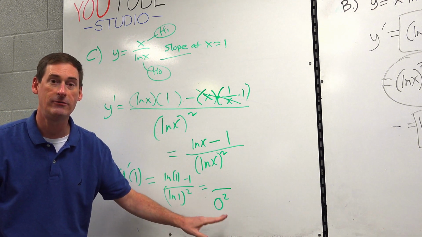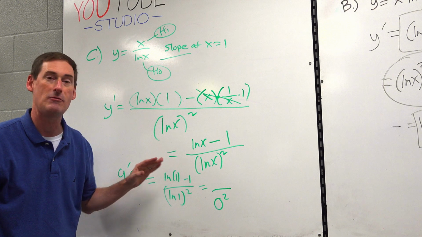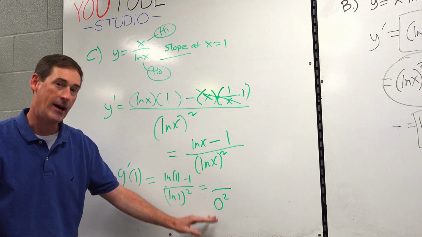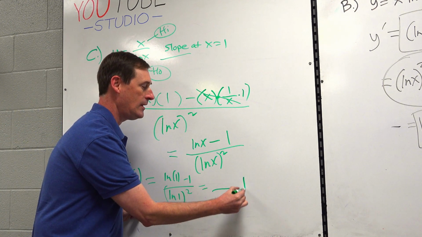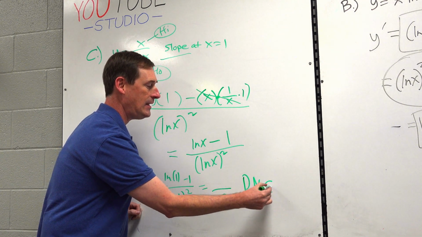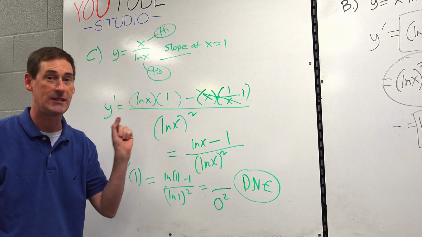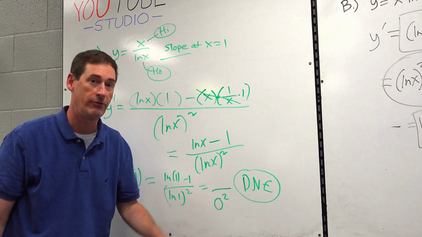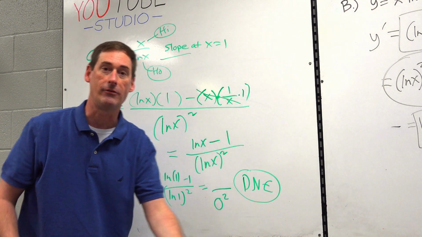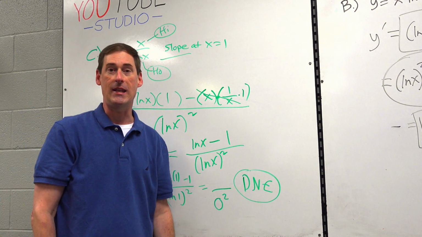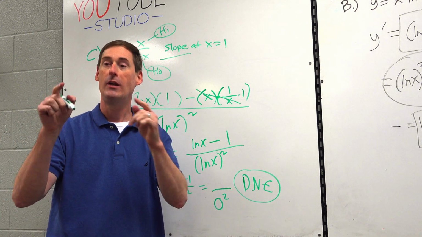You cannot divide by 0 in math. It doesn't even matter what the top is. Dividing by 0 is impossible. The slope is DNE for does not exist or undefined. And there are certain places on graphs where slopes are undefined. That will be a future conversation. For now, you put DNE. All right? Nice quick lesson. Try the homework.